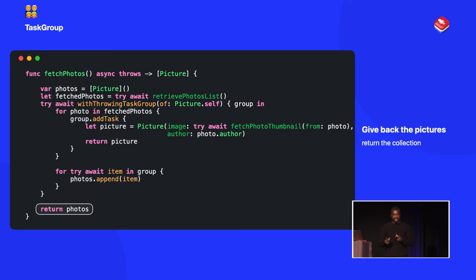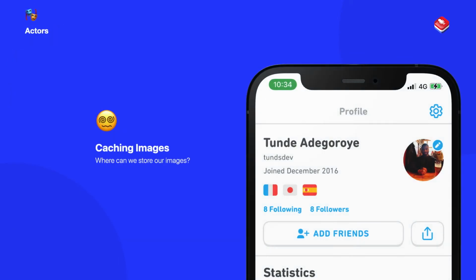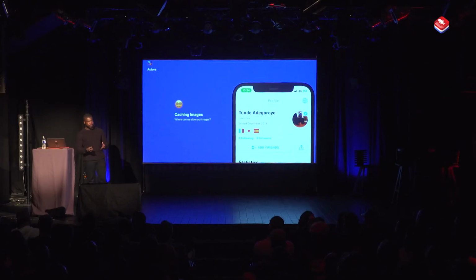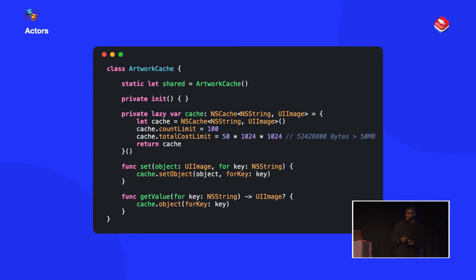So we saw how we can do that using a task group. But in our application, how would we handle caching? Because I don't want it where a user goes into the profile screen and every time I have to fetch the images again, that's a bad user experience. So we need somewhere where we can store our images. I know there's going to be some people booing because I use a singleton, but we could have a singleton that is like a cache for our images, and we're using NSCache to just store the pictures within it.